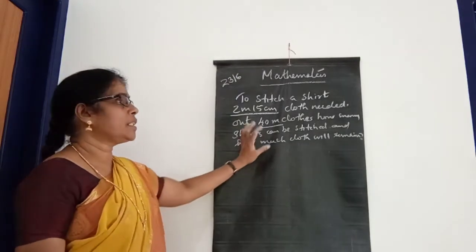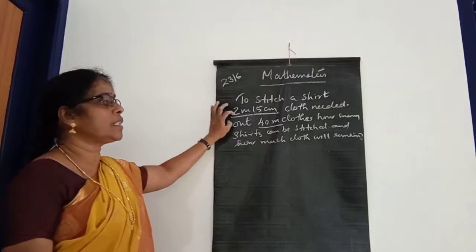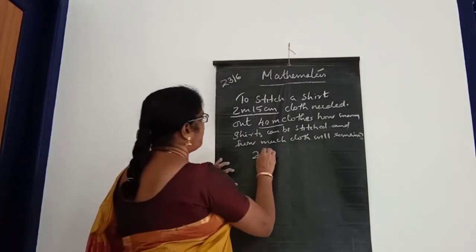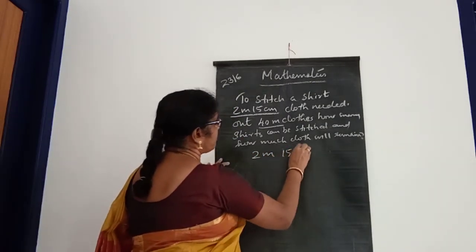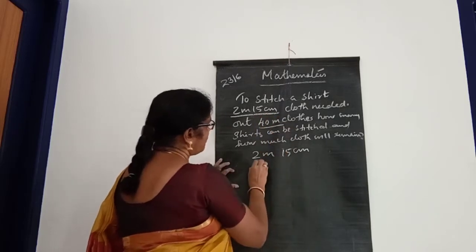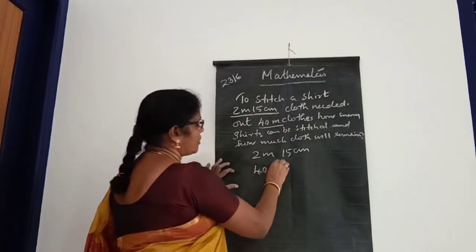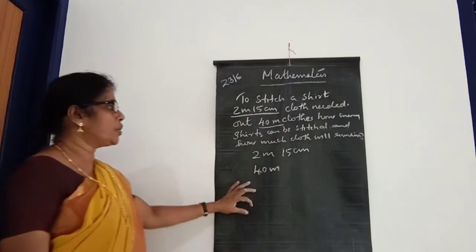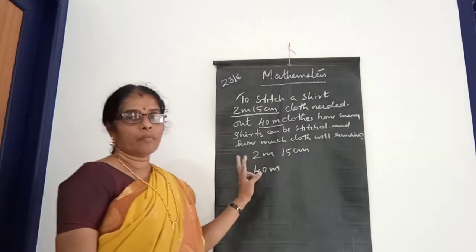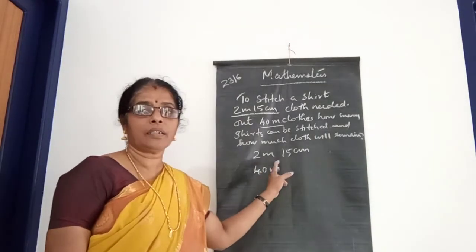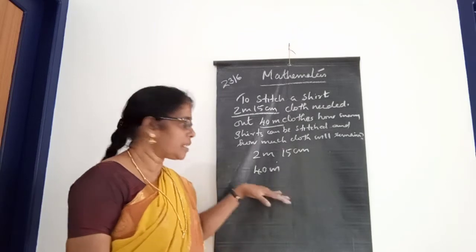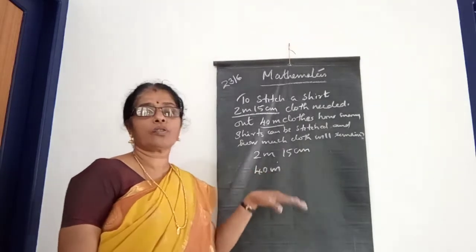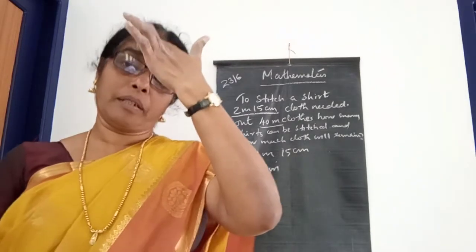For that purpose, you want to convert this 2 meter 15 centimeter into centimeter and this 40 meter also into centimeter.